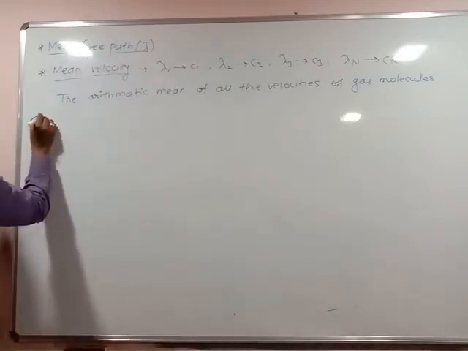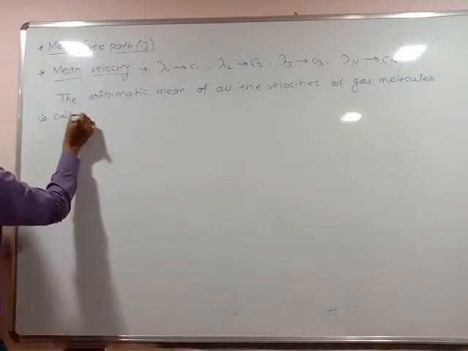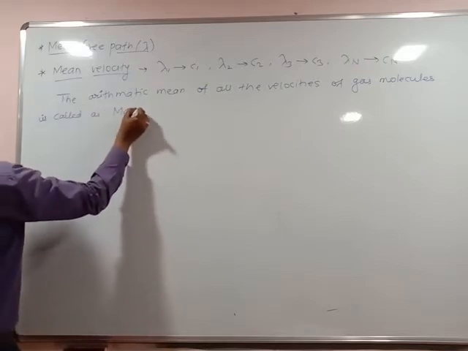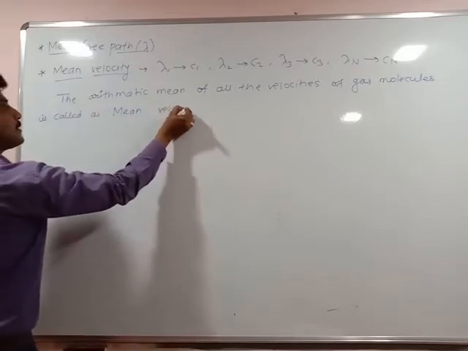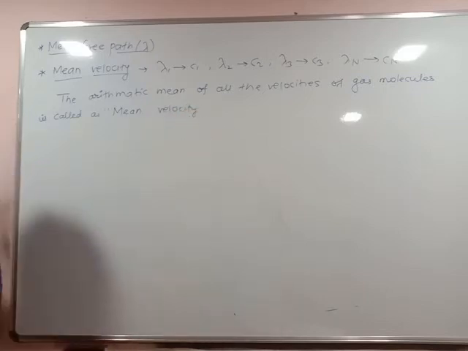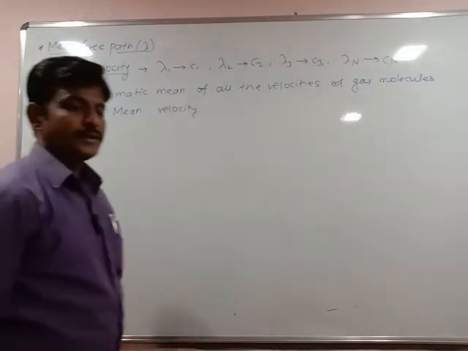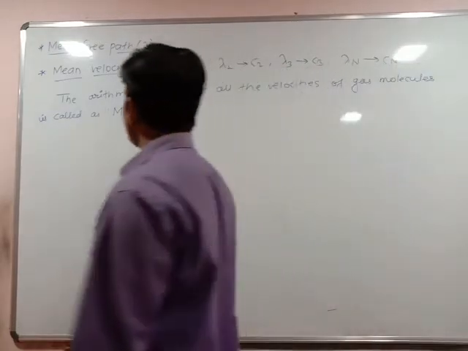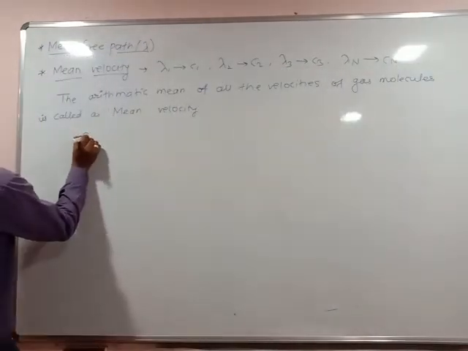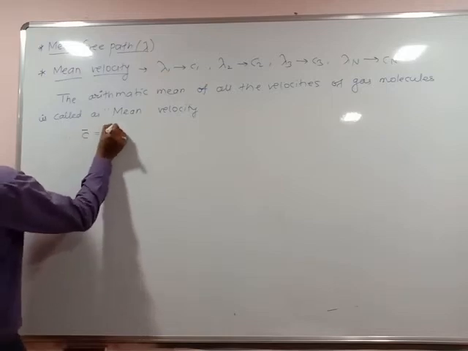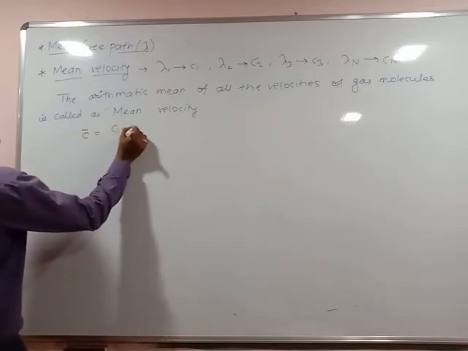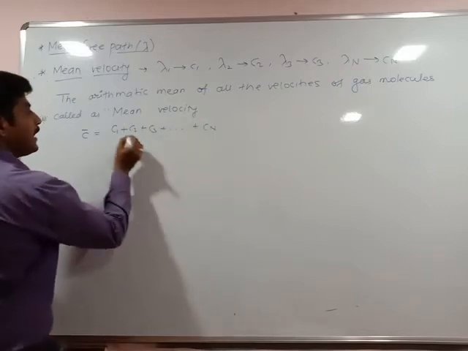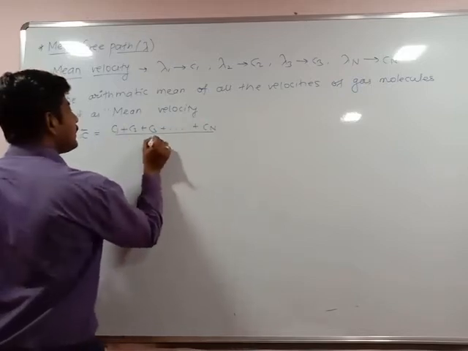It is called the mean velocity. So how to write this mean velocity? It is c bar is equal to c1 plus c2 plus c3 up to cn divided by n.